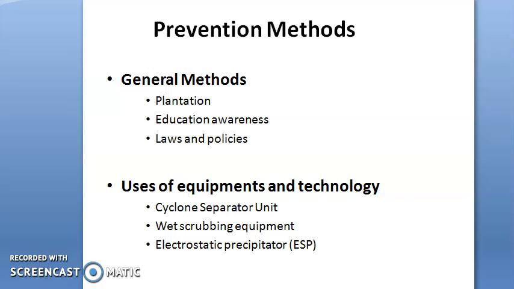Now the second important thing is equipment and technology. Technology is important to reduce air pollution problems of all kinds. Here I am giving three different examples of equipment which are responsible for reducing air pollution. The first is the cyclone separation unit, the second is the wet scrubbing unit, and the electrostatic precipitation unit. In the next slide we will discuss them in detail with their figures.